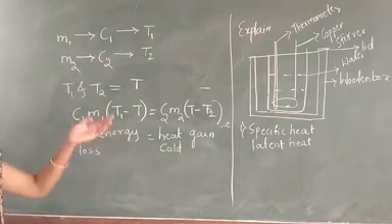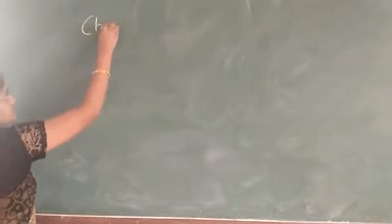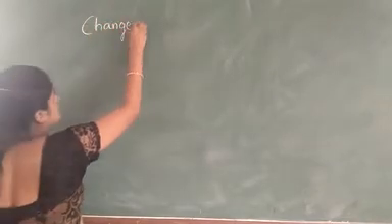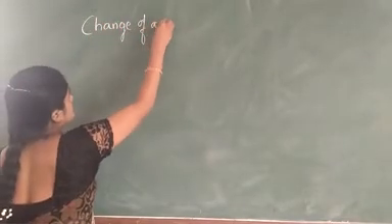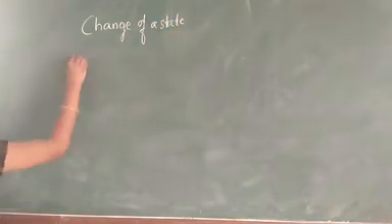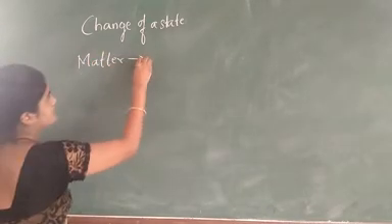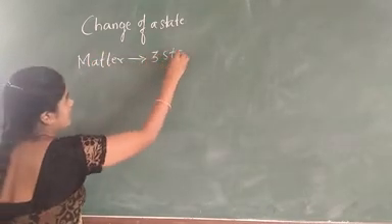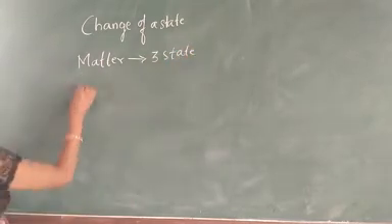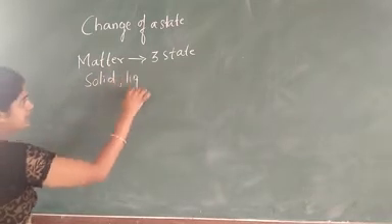This is the explanation of the calorimeter. Now next we are studying the change of state. Here we are considering matter. Matter exists in three states: solid, liquid and gas.